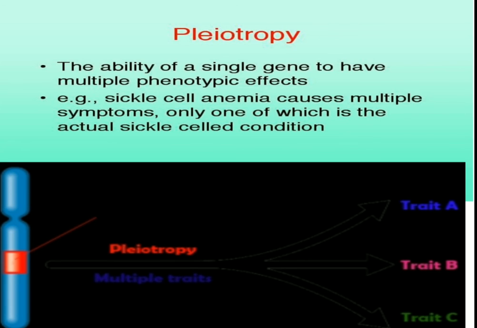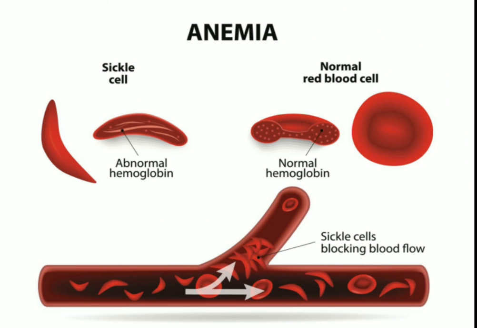Pleiotropy is best explained by the classical example of sickle cell anemia, where normally the cells are round or oblong or oval in shape, but due to some inheritance or some conditions in the gene, the shape of the RBC becomes sickled.